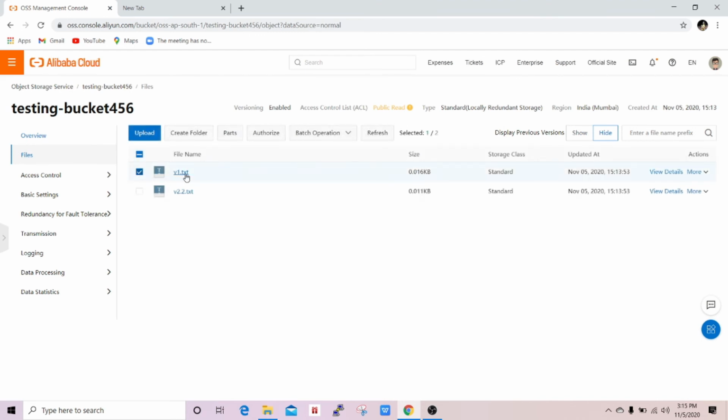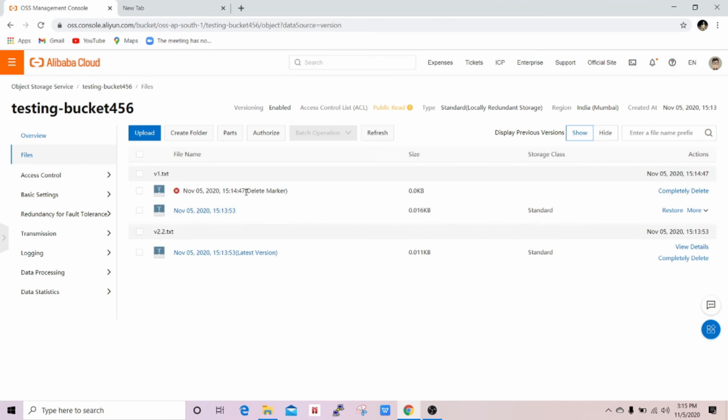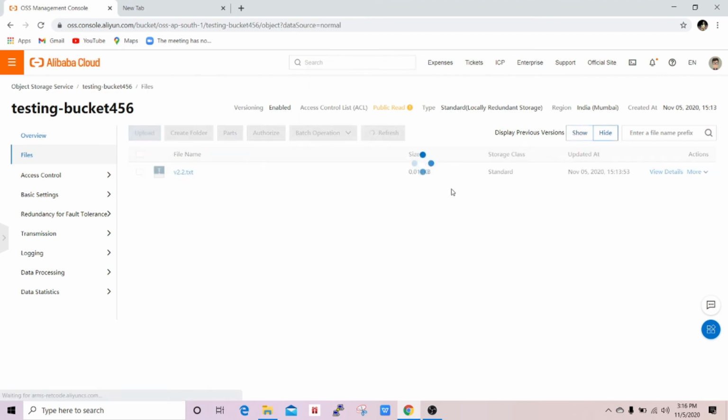I delete this file for the demo. Let's see what will happen. Click on delete. As our versioning is enabled, our deleted file must remain in the bucket, marked as a delete marker, and not get permanently deleted from the bucket. Click on display previous version. Yeah, you will see here. See this. This is a delete marker, which means that it did not get permanently deleted. If you want to restore this, click on the restore option. It got restored. You will see, yeah, see this.